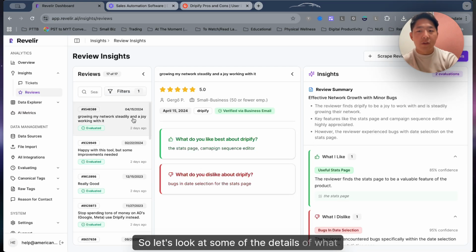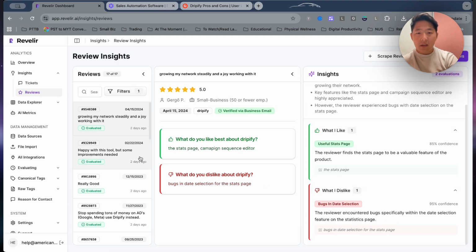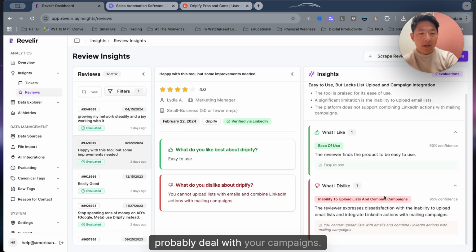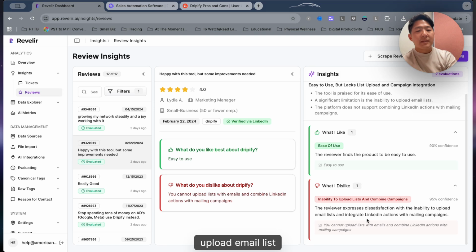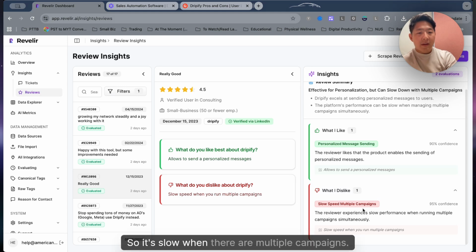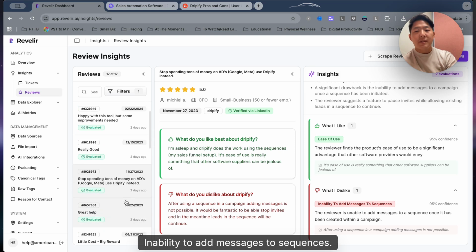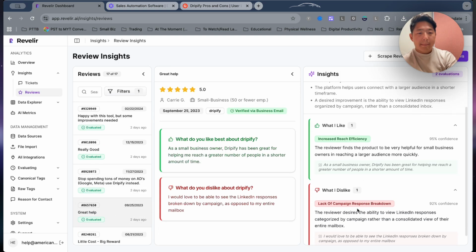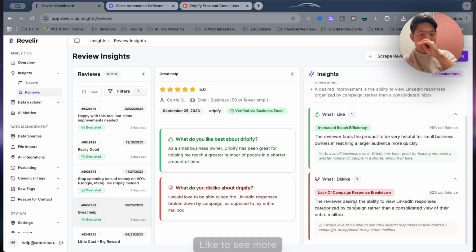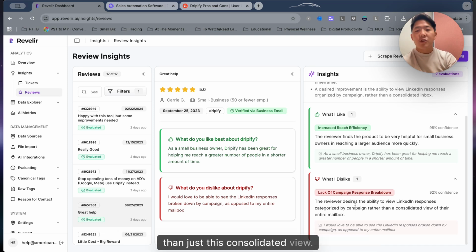So let's look at some of the details of what people are saying. So I guess there are bugs in the date selection when they're trying to probably deal with your campaigns. There's a dissatisfaction in the inability to upload email list and integrate with your mailing campaigns. It's slow when there are multiple campaigns. Inability to add messages to sequences. Lack of campaign response breakdown. I'd like to see more LinkedIn responses categorized by campaign rather than just this consolidated view.